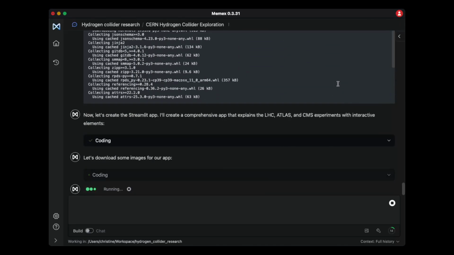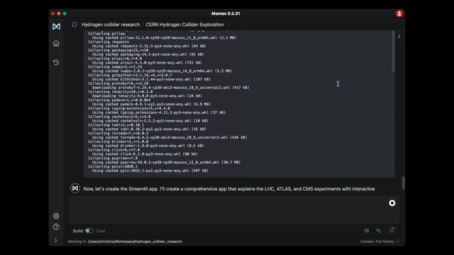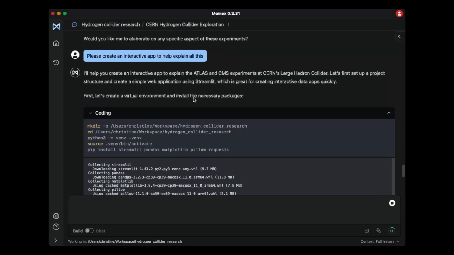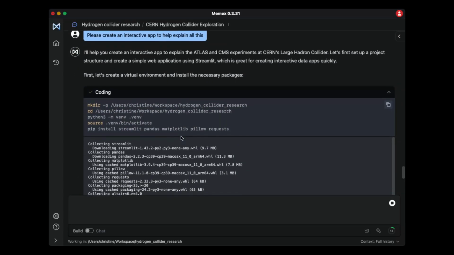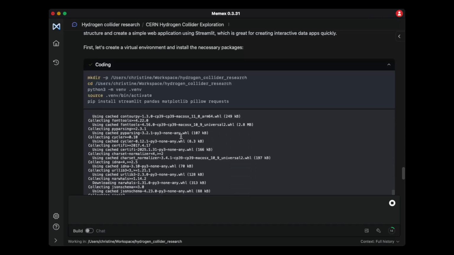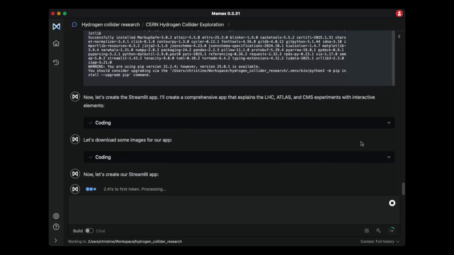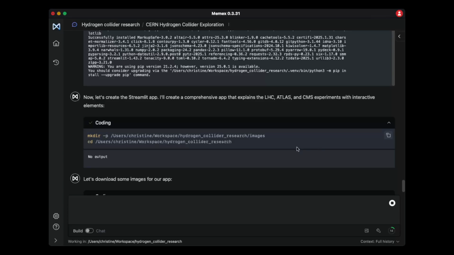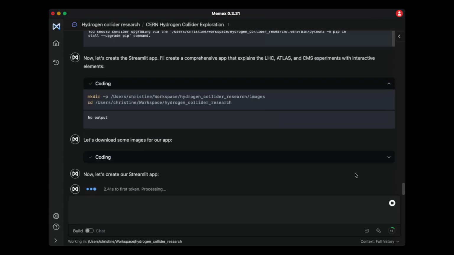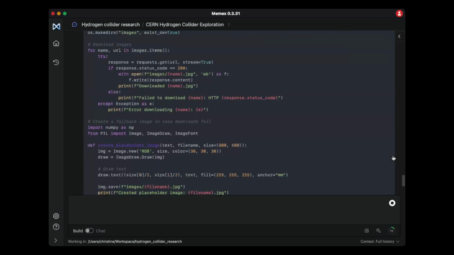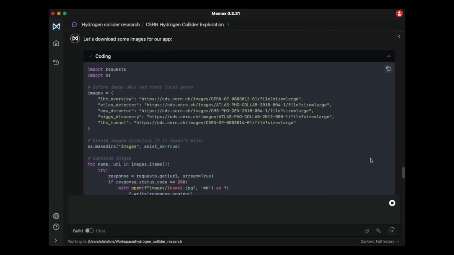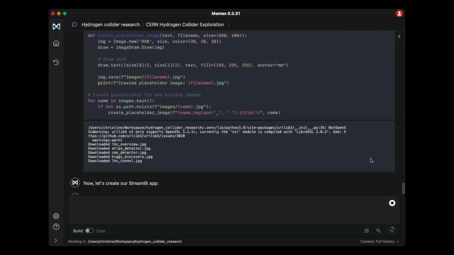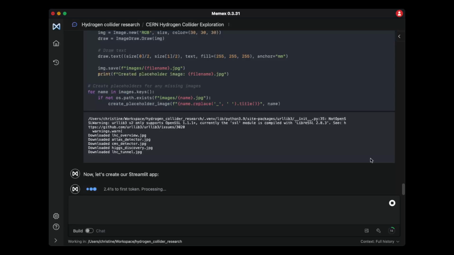Here it's told me that it's done a whole bunch of things. It's made a directory in the workspace. It's using Python, pip install, pandas, matplotlib. Looks exciting. And it's creating a Streamlit app. It's making a directory and going in there. It's done downloading some images, I guess from CERN. Pretty sweet. Here it's telling you what it's doing, and then it's going ahead and creating the Streamlit app.